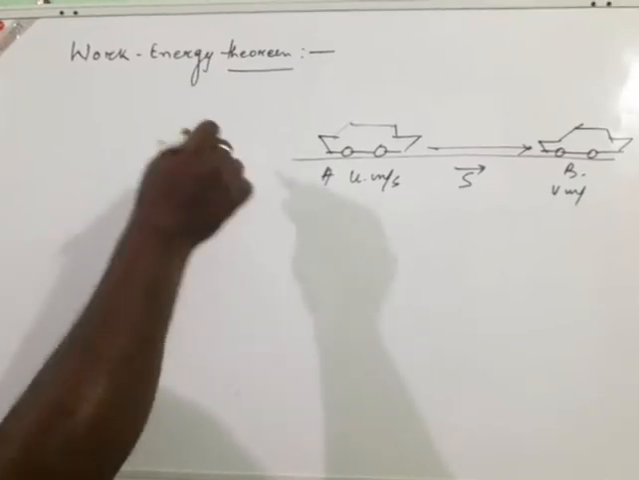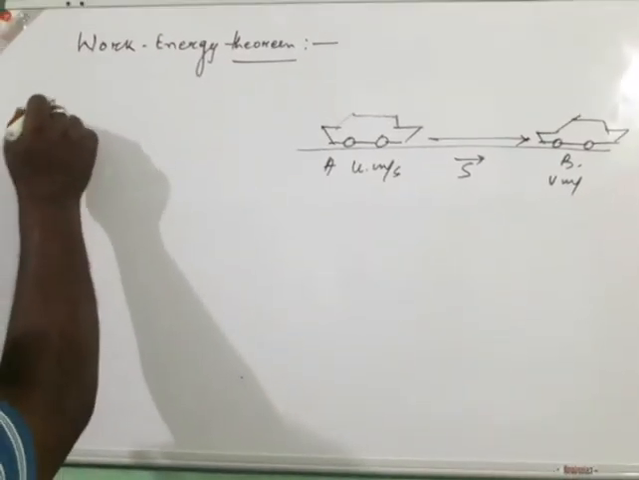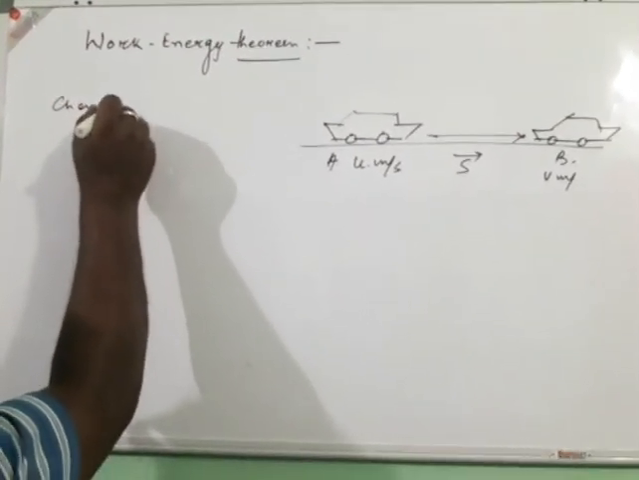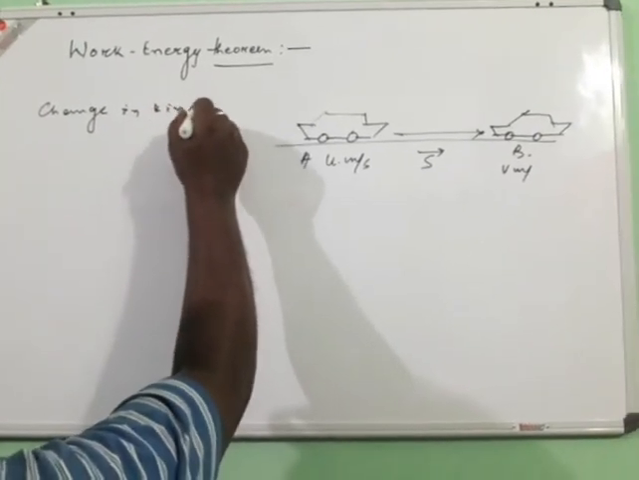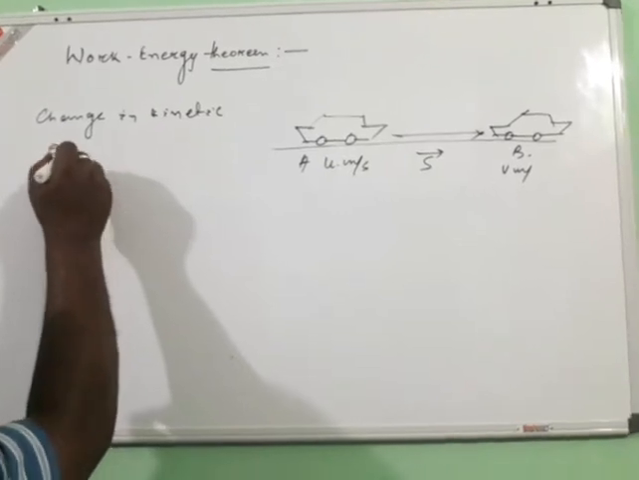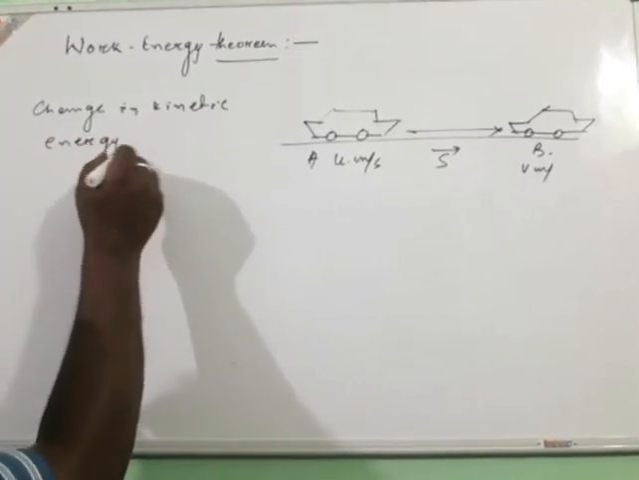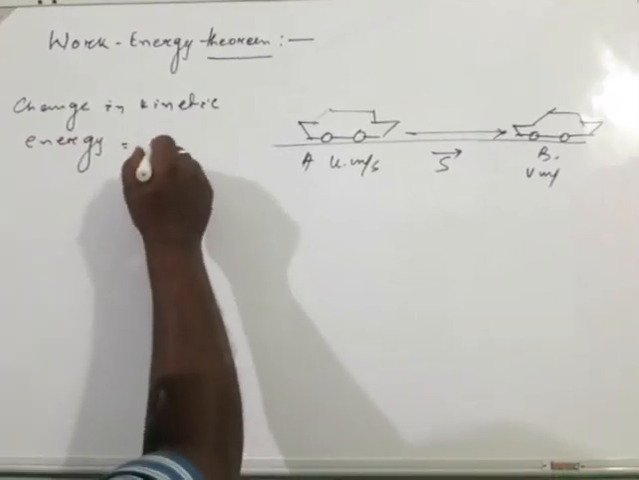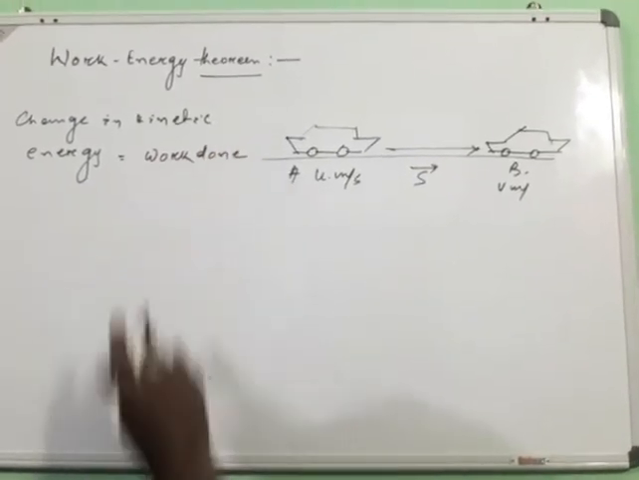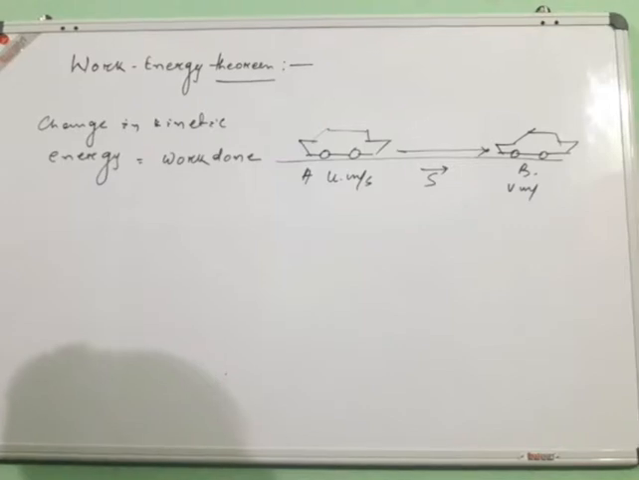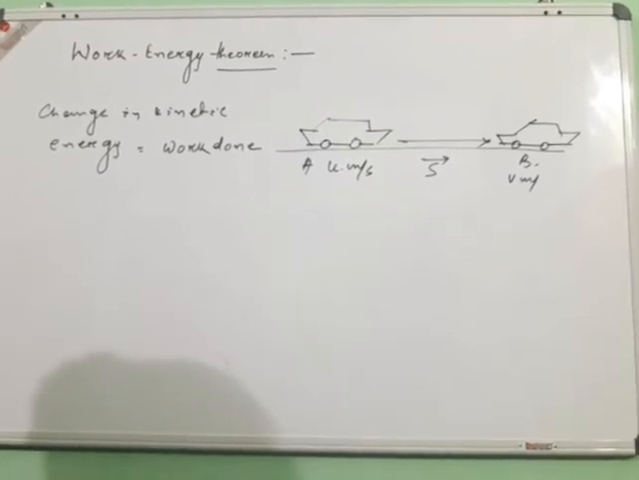So according to the work energy theorem, the change in kinetic energy, or difference in kinetic energy, is equal to the work done. That means how much the kinetic energy changes will be equal to the work done.